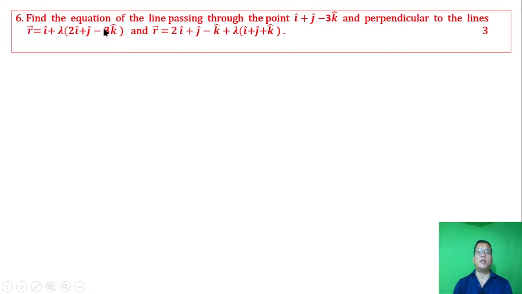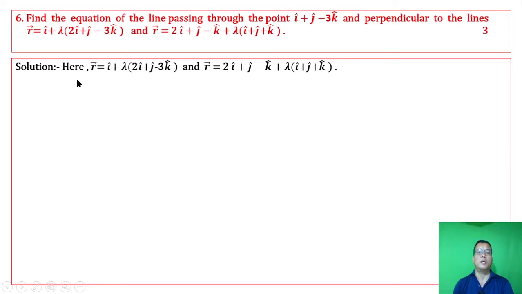Question number 6. Find the equation of the line passing through the point this and perpendicular to the lines this and this. Ahanba point asi phawba akonba line ani asi da perpendicular oiba line equation adu puthu u haibani 3 marks.